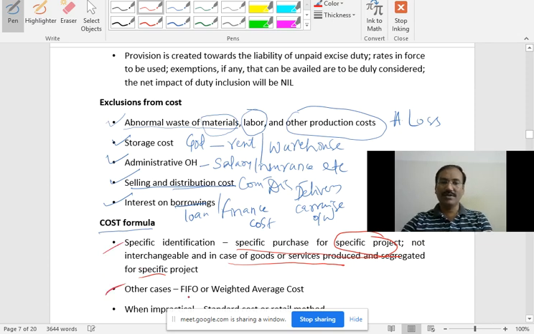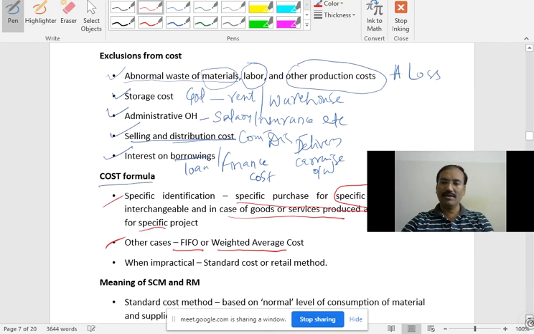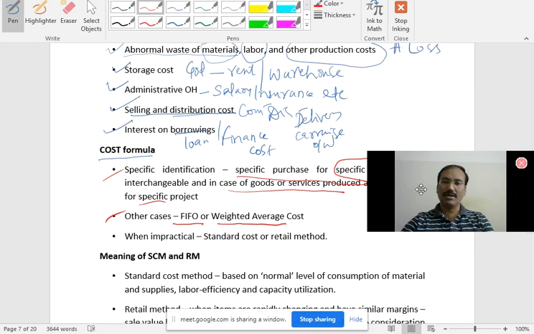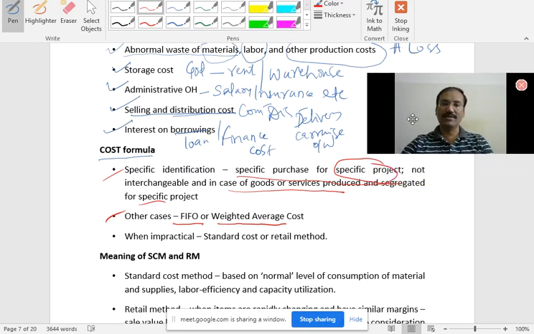Then the second one is what actually? The FIFO or the weighted average cost is normally preferred. Normally preferred. I am not saying that these two methods are always superior. I am only saying that these two are the best as per AS 2. When impractical, standard cost or retail method.